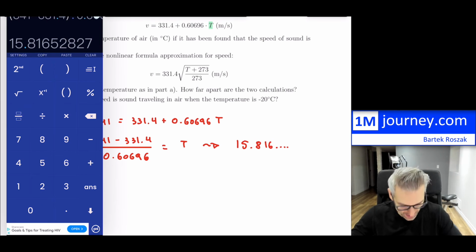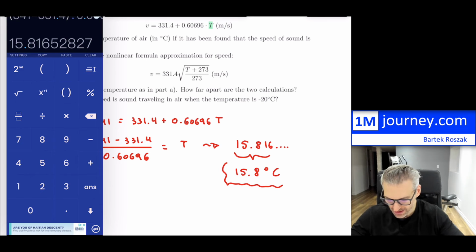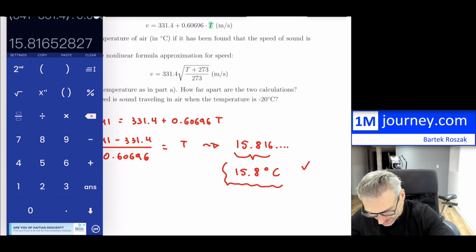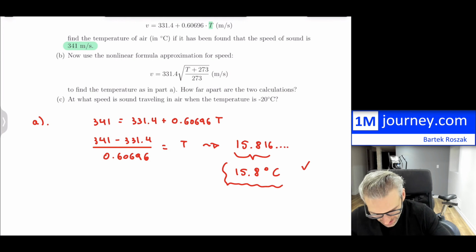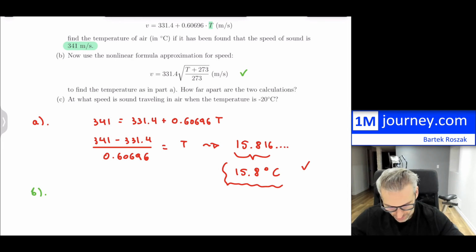So here it is, all right, and if I round this off to 3 significant figures, it's going to be approximately 15.8 degrees Celsius. So that's what we would have in here. So not bad, not very difficult for us to do. Now in part B, if you take a look at that, it asks us exactly the same question, except it wants us to use the nonlinear formula right there.